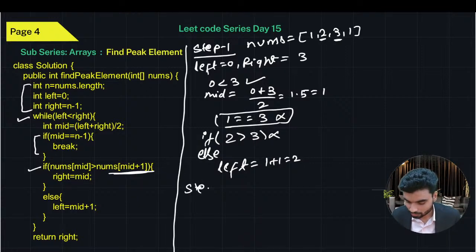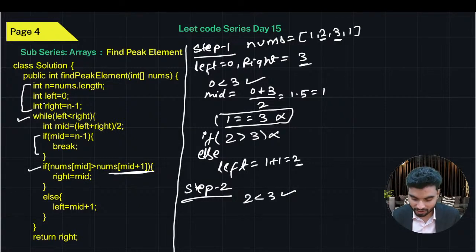So step number 2. It will check: is left less than right? The value of left is 2 and the value of right is 3. Yes or no? Is 2 less than 3? Yes, it is. So now tell me what will happen.